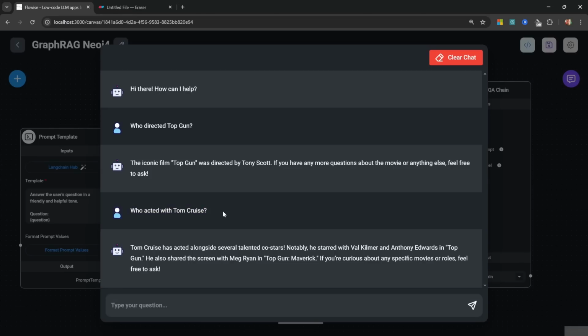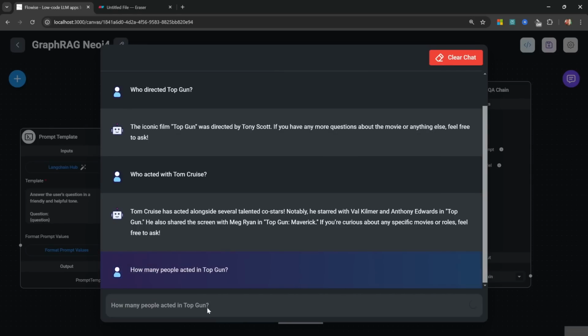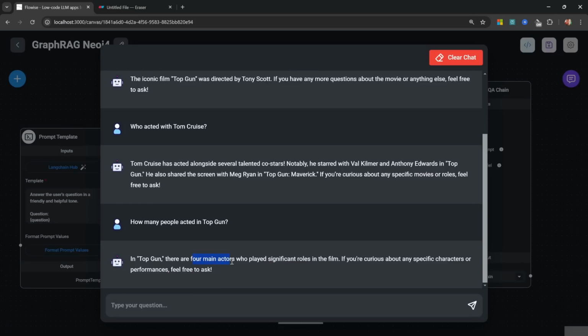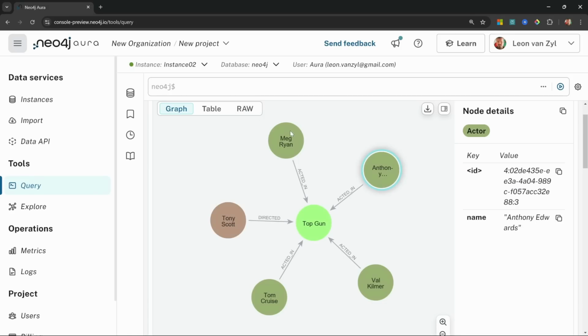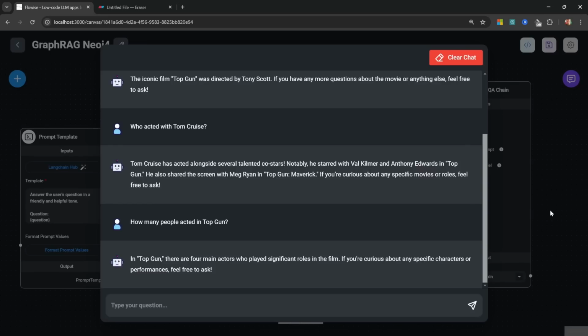What's interesting about this is our actor could have relationships with other movie nodes. Obviously the actor could play in multiple movies, right? So this means that this very same question will also look at other movies and pull in those relationships as well. We're just keeping it super simple for this demo. We could also do something like how many people acted in Top Gun. It's telling us that there are 4 main actors in the film. Obviously in the real world there were way more actors, but because we only set up 4 actors in the database, that result is correct. So GraphRAG can actually be an incredibly powerful tool if the relationships between your data is important.